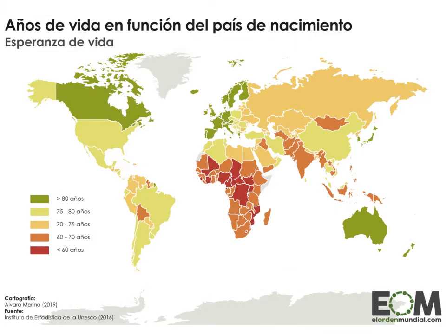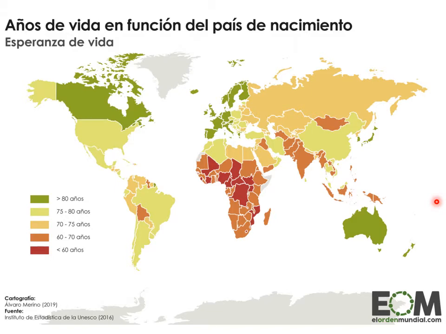The death rate directly affects life expectancy. Life expectancy, as you know from the exam preparation, is the number of years a person is expected to live in a certain country as an average. For example, the most developed countries have a higher life expectancy, while the less developed ones, as we can see here in Africa, especially in sub-Saharan Africa and the south of Asia as well, have lower life expectancy.